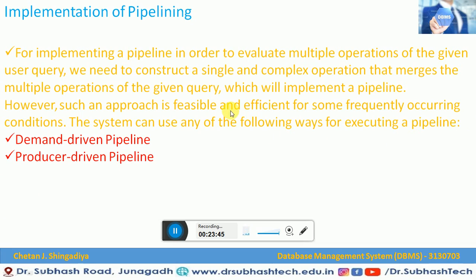However, such an approach is feasible and efficient only for some frequently occurring conditions. When you want to implement pipelining, we have two approaches: one is the demand driven pipeline, and another is the producer driven pipeline. With the help of these two concepts, we can do the implementation of pipelining.